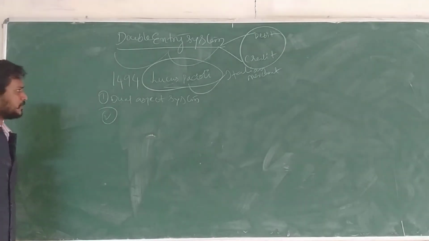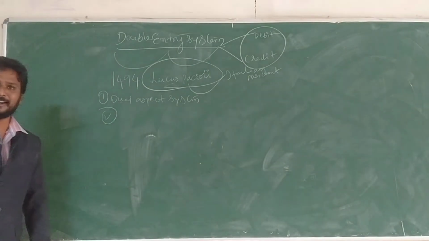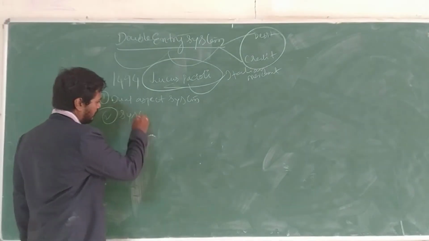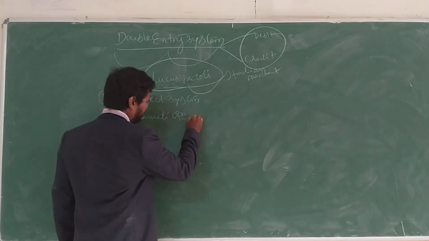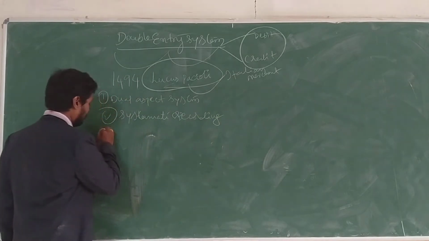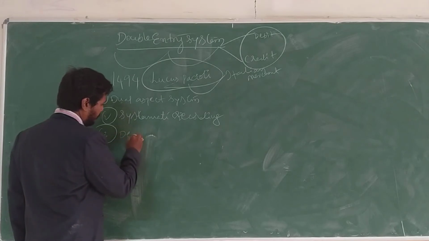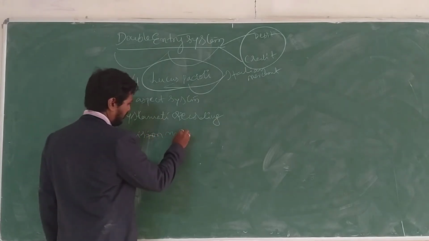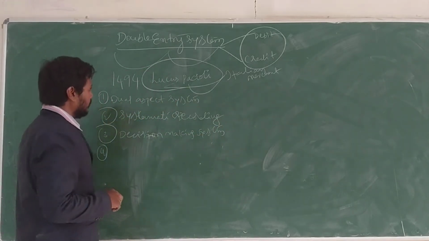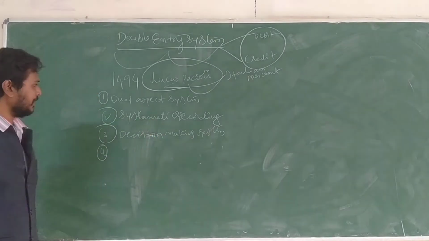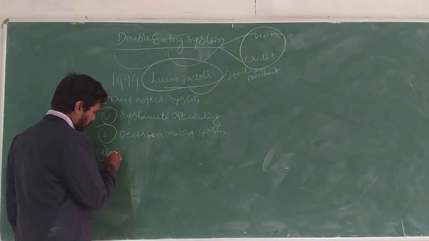In this double entry system, we have debit and credit, systematic recording and day-to-day recording, decision making system, dual aspect system, and chronological order system.